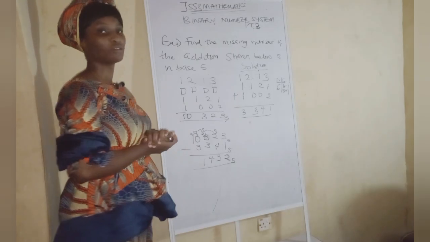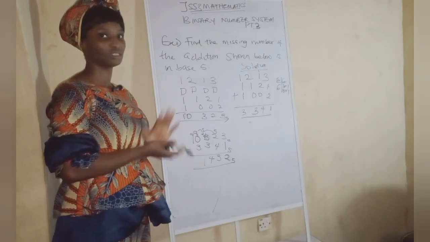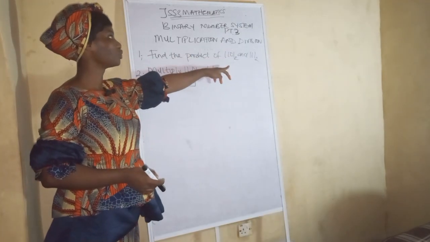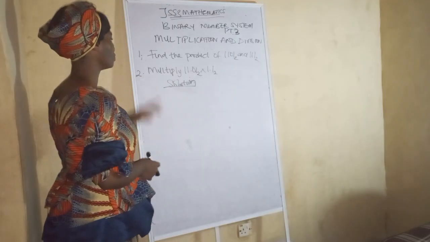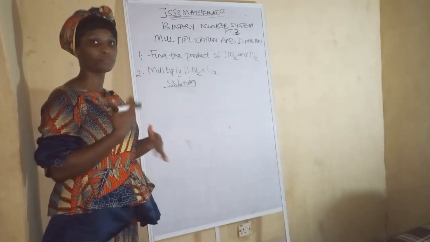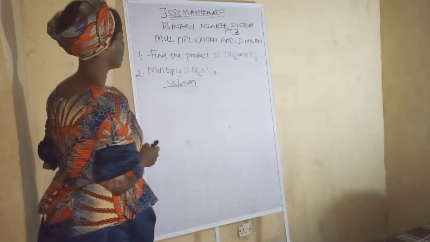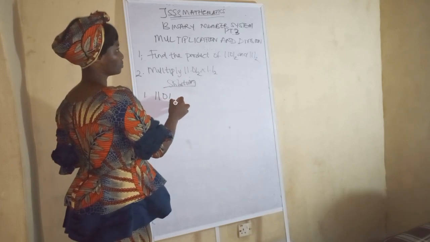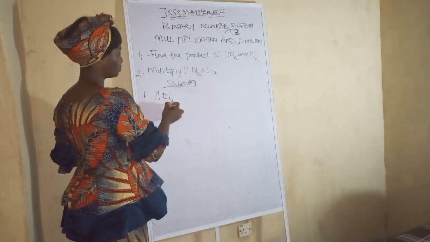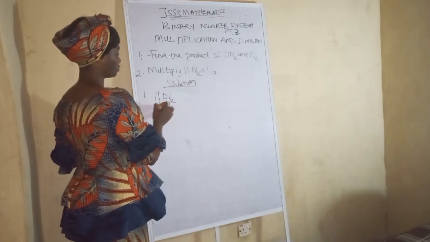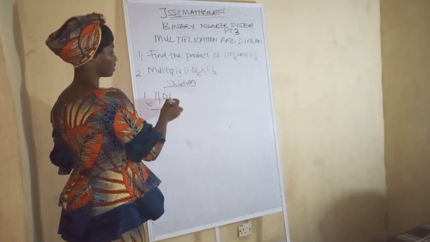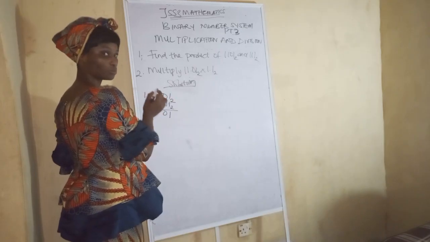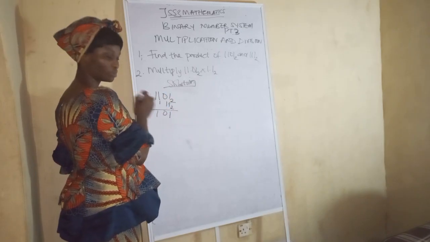So now let's move fast to multiplication and division. Alright, so now we have to find the product of 1101 base 2 and 111 base 2. When we talk about products, we talk about multiplication. Do you understand? So let's do that quickly. So we have 1101 base 2 and we have 111 base 2. So now let's multiply. 1 times 1 is 1. 1 times 0 is 0. 1 times 1 is 1. 1 times 1 is 1.